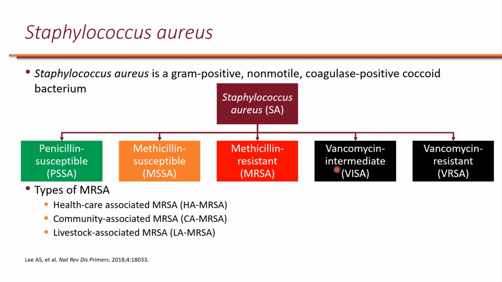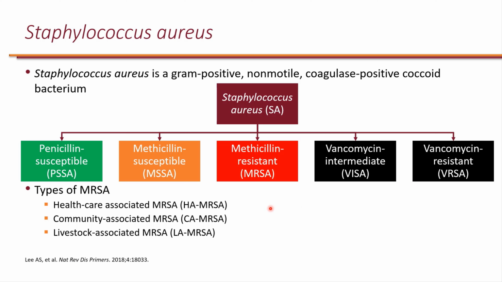Now, while very rare in the United States, there is also vancomycin intermediate Staphylococcus aureus, or VISA, which is basically Staph aureus that is no longer susceptible to vancomycin, but the MICs happen to be in the intermediate range. And then we have Staphylococcus aureus with MICs in the resistant range for vancomycin, which is referred to as VRSA.